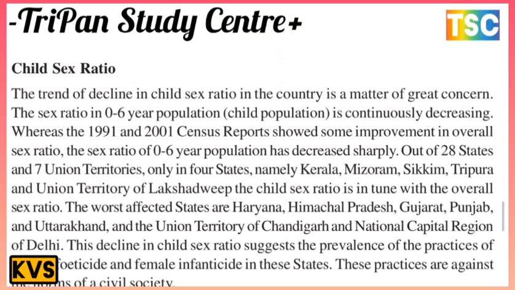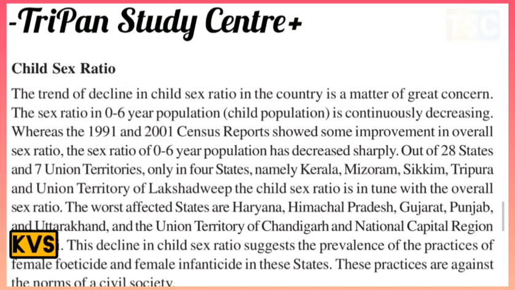Out of 28 states and 7 union territories, only in 4 states, namely Kerala, Mizoram, Sikkim, Tripura, and the Union Territory of Lakshadweep, is the child sex ratio in tune with the overall sex ratio. The worst affected are the states of Haryana, Himachal Pradesh, Gujarat, Punjab, and Uttarakhand, and the Union Territory of Chandigarh and the National Capital Region of Delhi. The decline in child sex ratio suggests the prevalence of female feticide and female infanticide in these states. These practices are against the norms of society. There are civil societies also here.